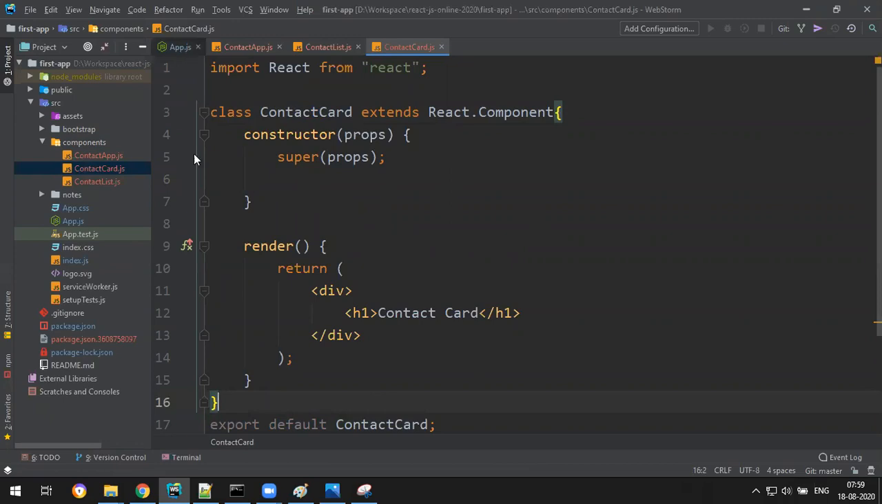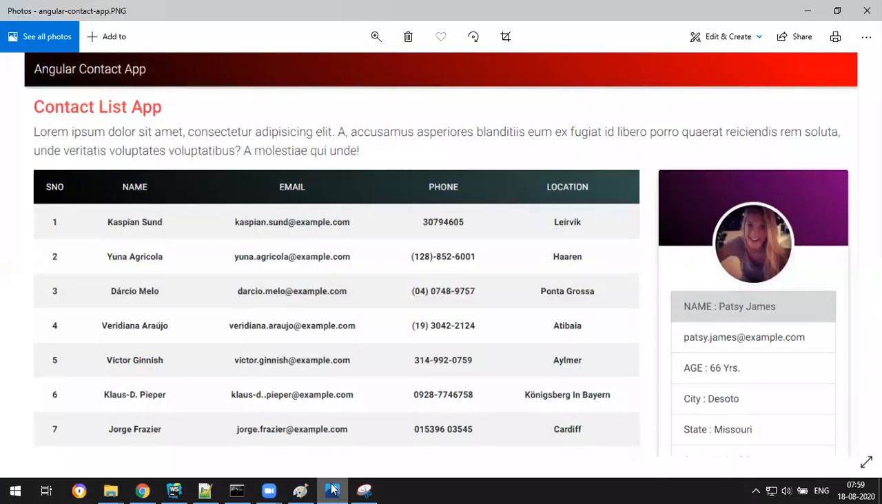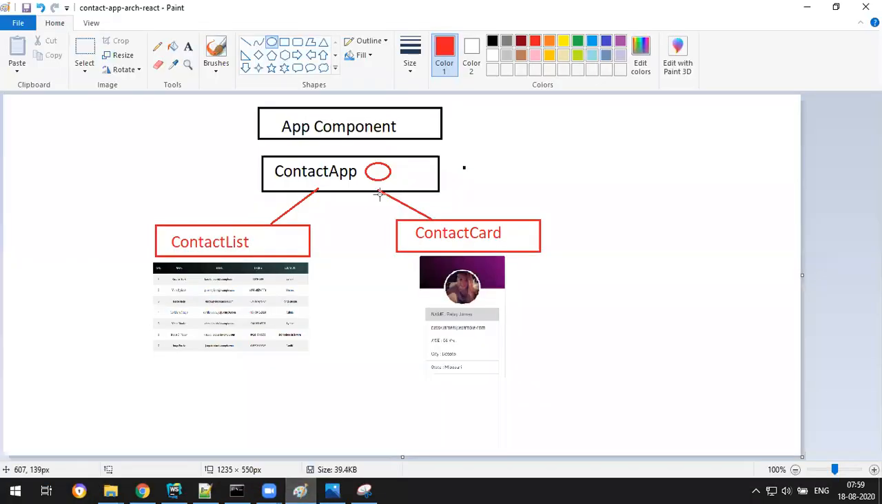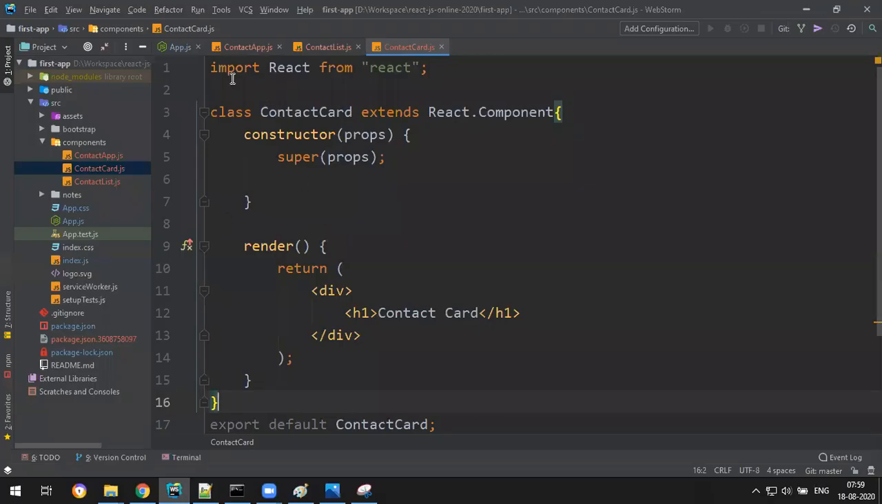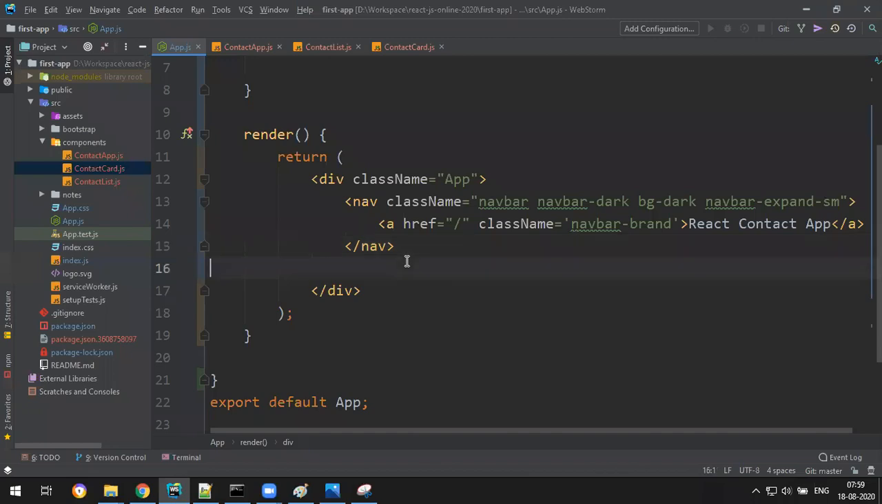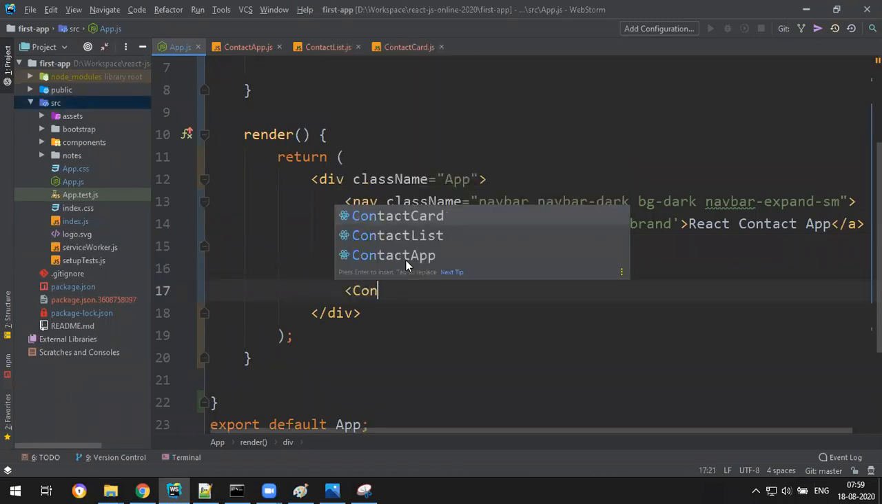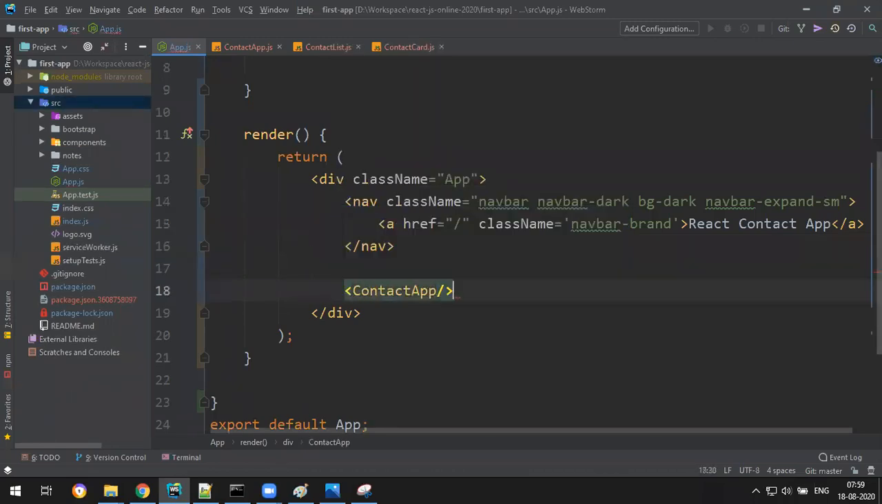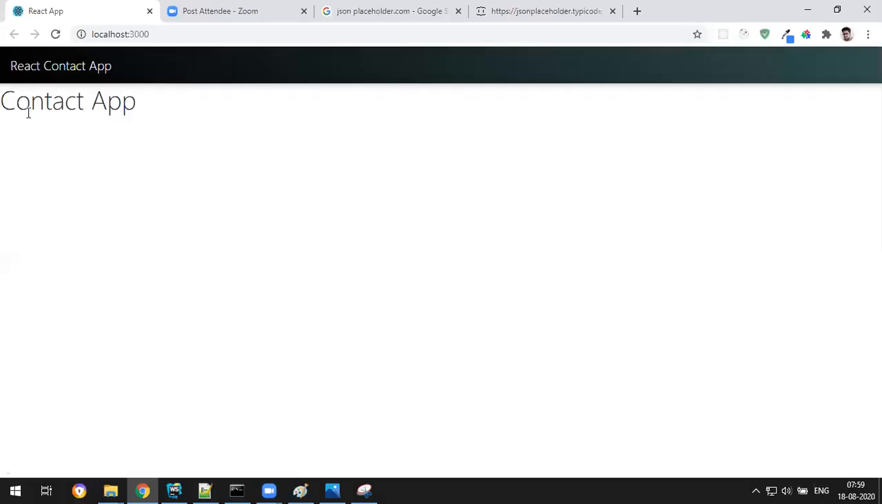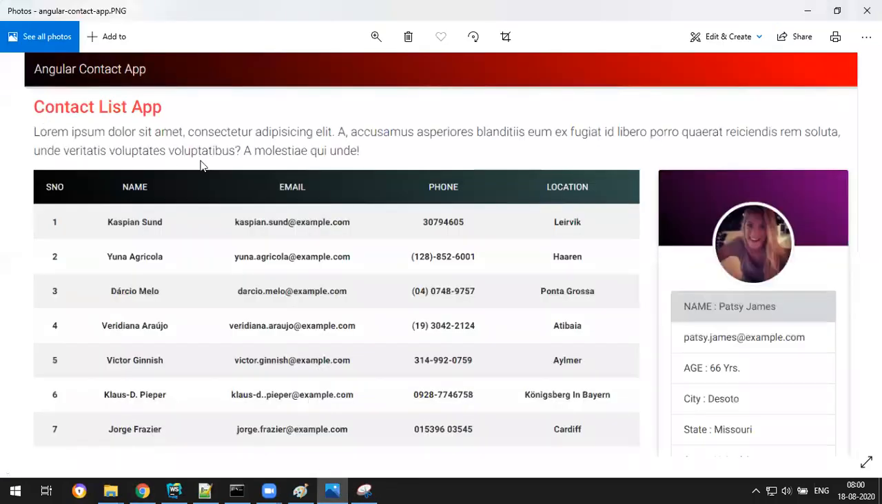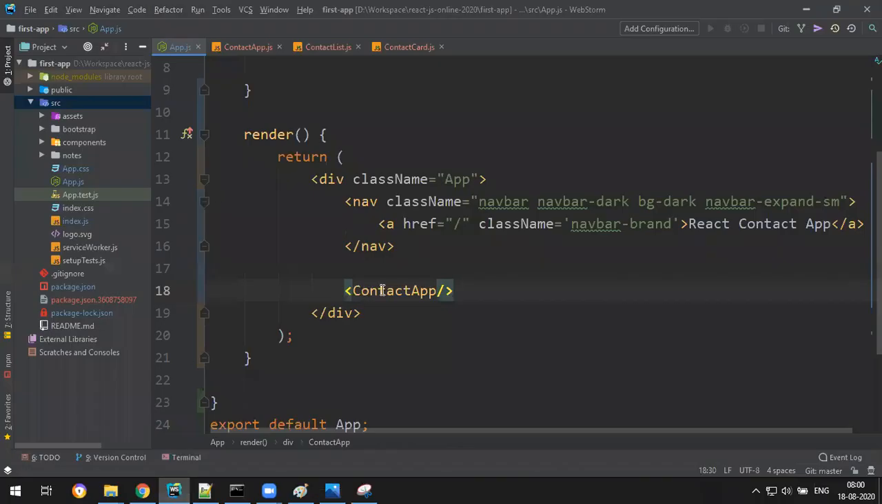Now let's add the contact app, because as per the diagram, where is the diagram? As per the diagram, add contact app to the top. So in the root below the navbar, I'll add the contact app. Okay. Now let's check. You will get contact app. Okay, let me design this like this one: contact list, app, some data, and then these two. So let's start with the design.